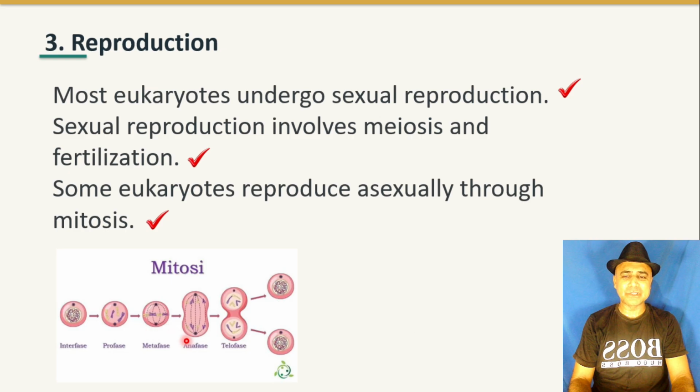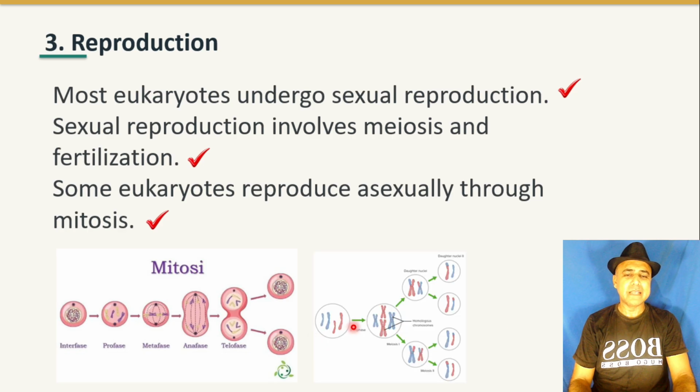It undergoes the process of mitosis and divides into two daughter cells. These two daughter cells are identical to each other, and this is meiosis. A parent cell undergoes the process of meiosis and divides into four haploid cells.